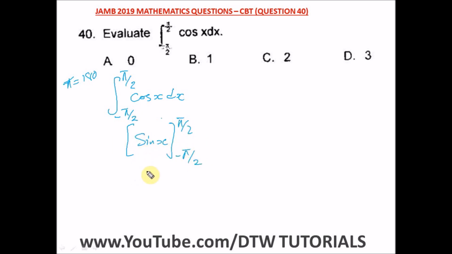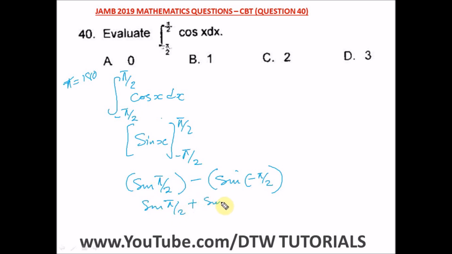So let's put in our limits here. So we have sine x at pi over 2, minus, open the bracket, sine x at minus pi over 2. Okay, so what do we have here? This negative will affect this negative in here. So we have sine pi over 2 plus sine pi over 2. And what is pi over 2?